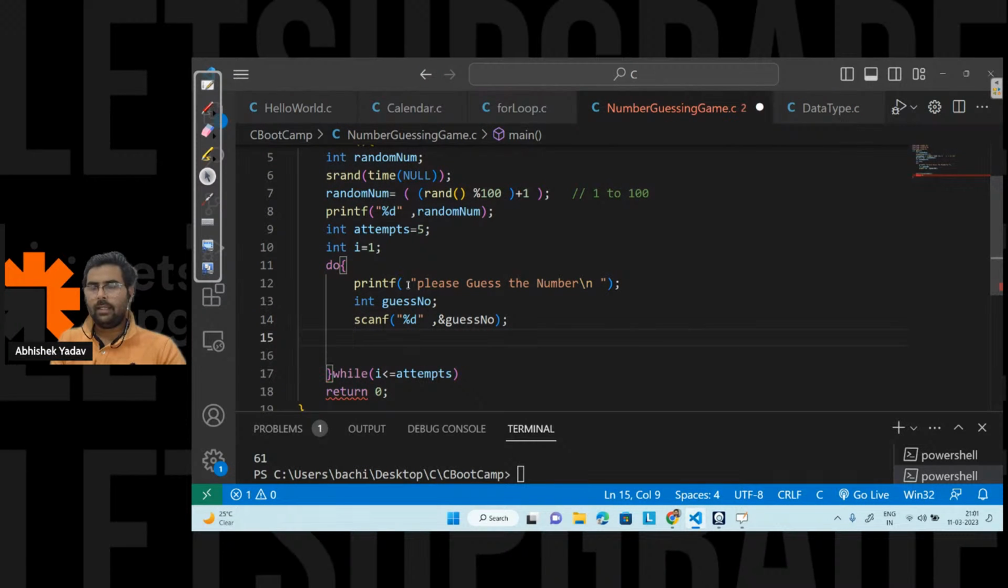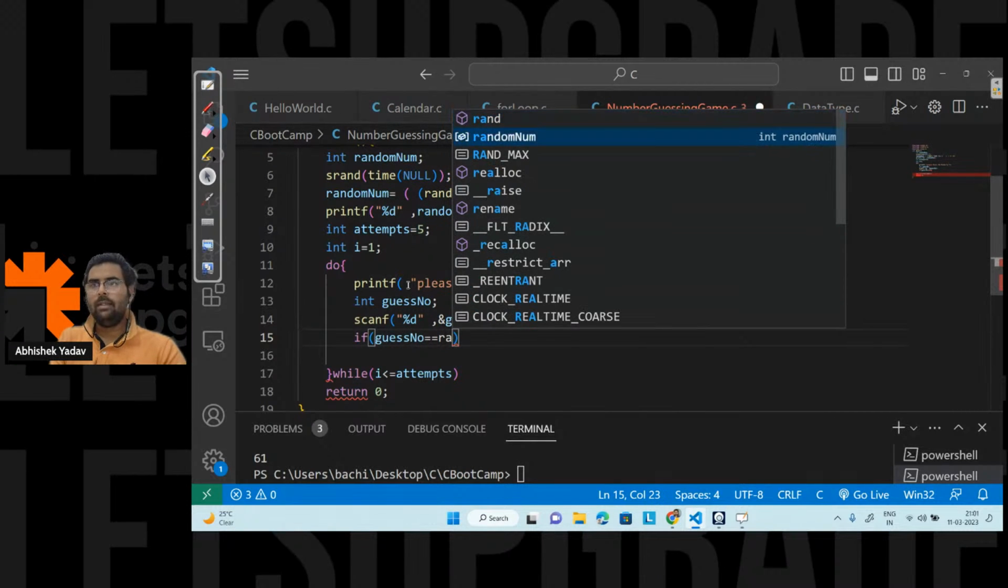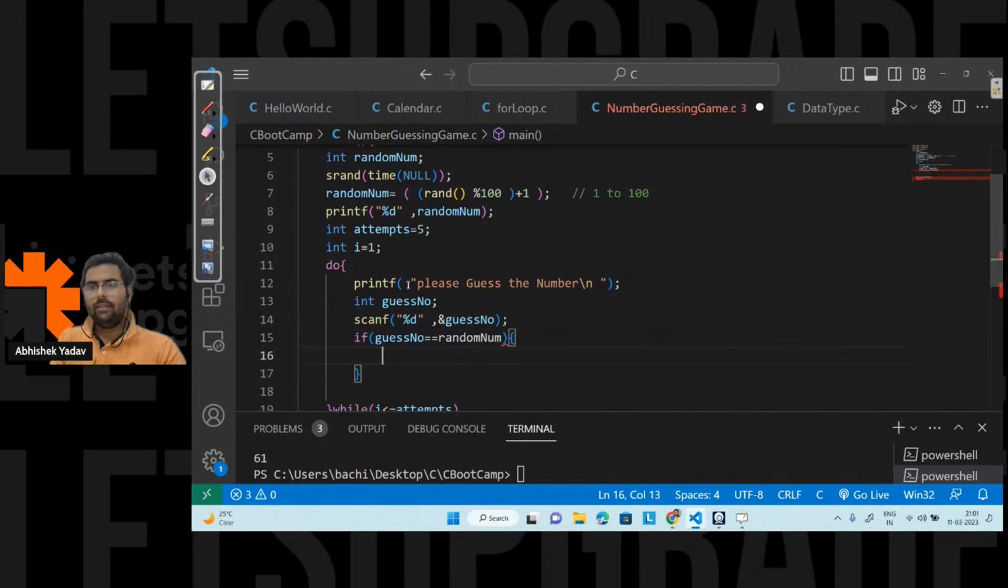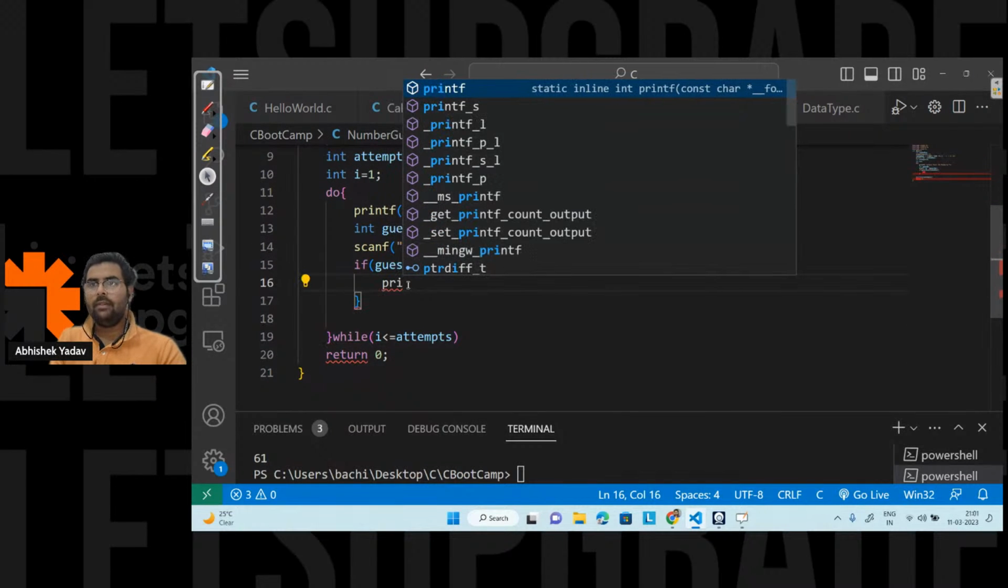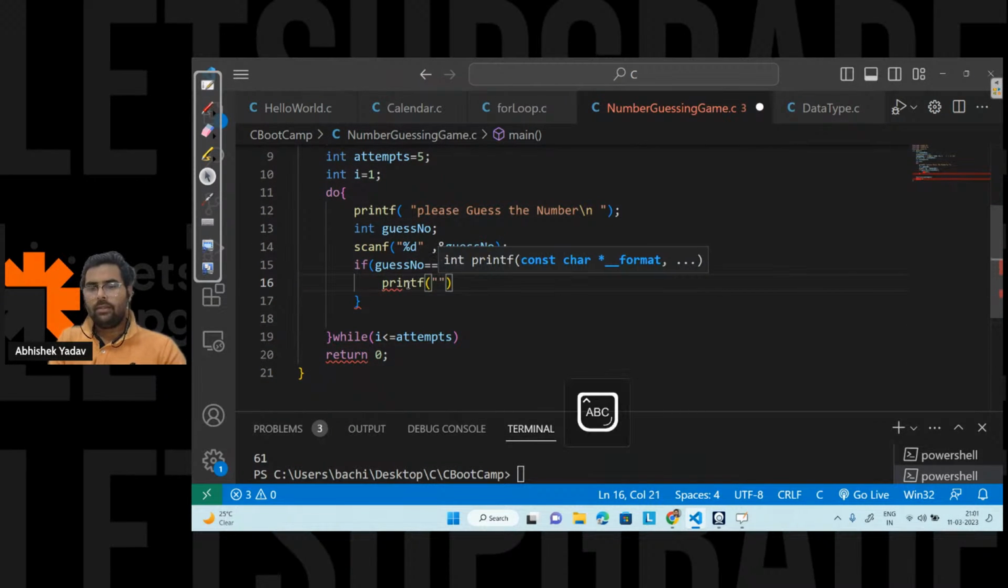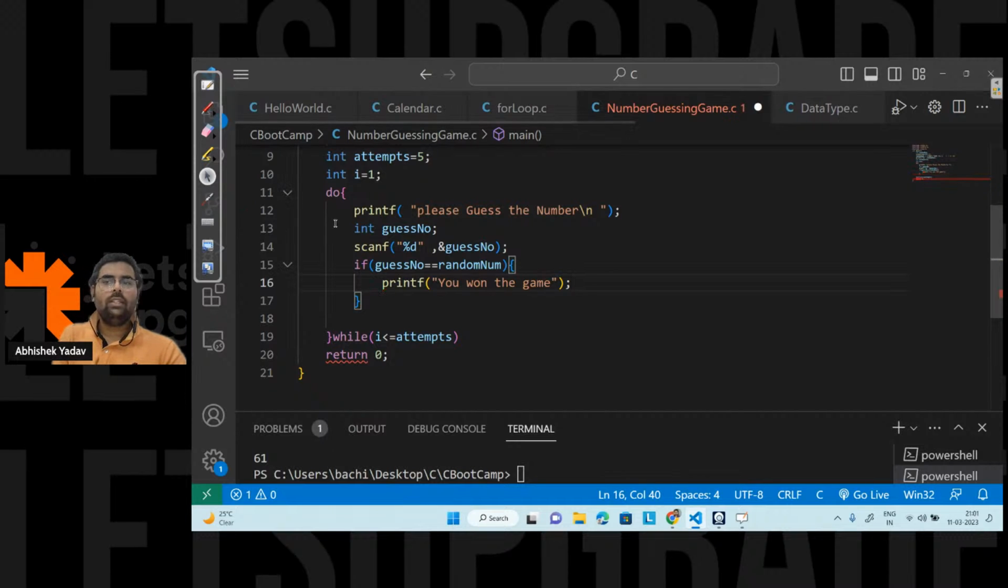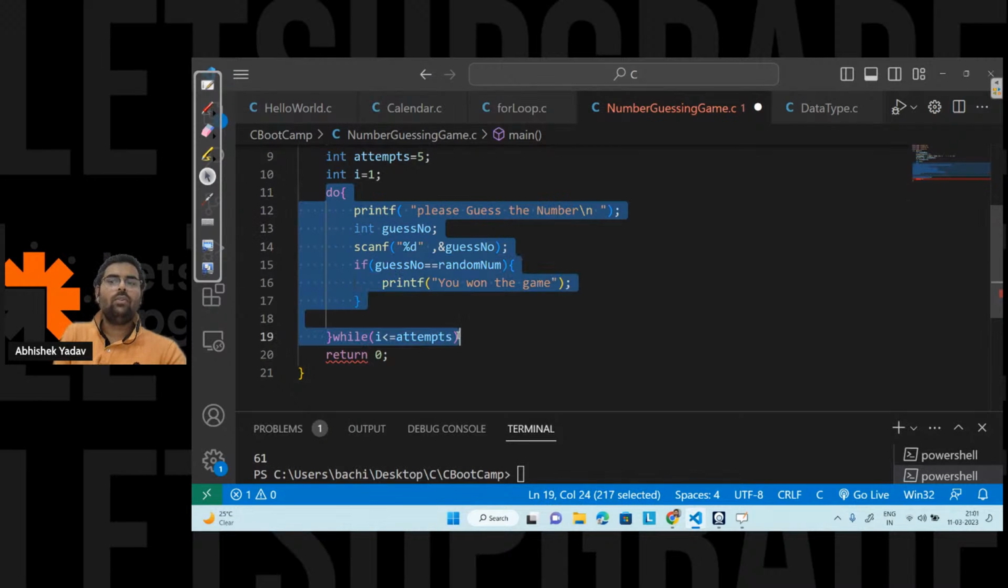And yeah, so I have stored the input from the user. Now I will write a check, that is if guess number is equal to the actual number, that is random number. What I will do, I will write here printf, you won the game, right? You won the game. And now I don't need to execute the code further.